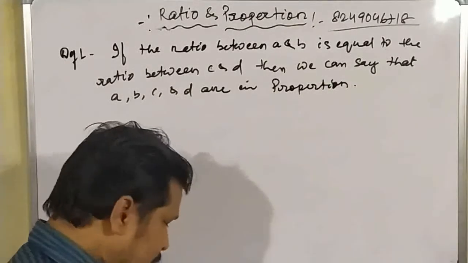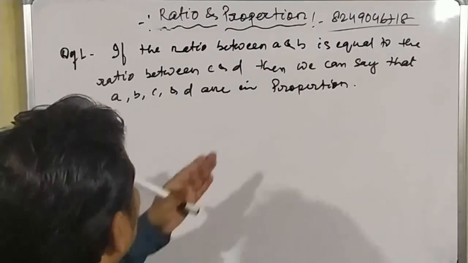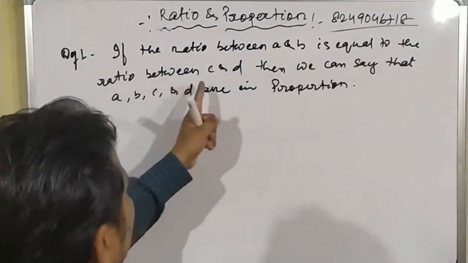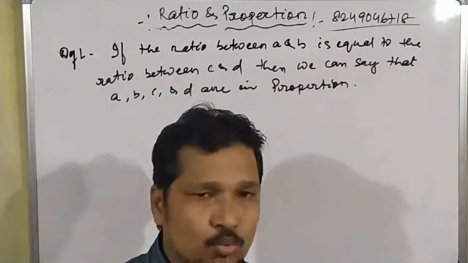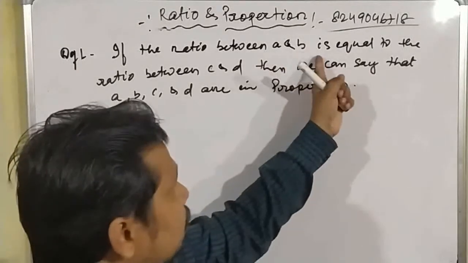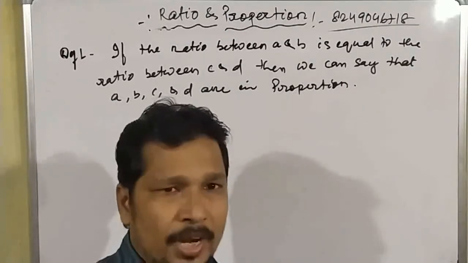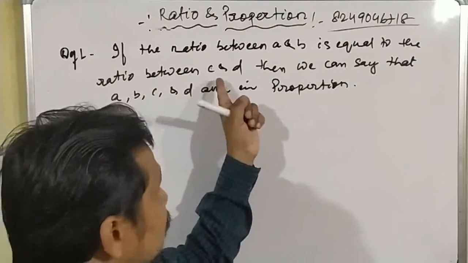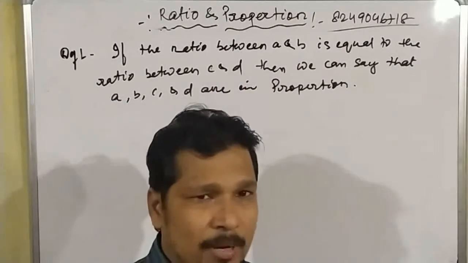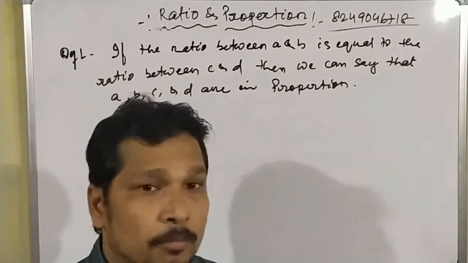So what is the definition of proportions? If the ratio between A and B, so here we have two numbers A and B, is equal to the ratio between C and D, that means we have four numbers. The ratio between A and B, that means A by B, is equal to the ratio between C and D, that means C by D. That means if A by B is equal to C by D, then we can say that A, B, C, D are in proportion.